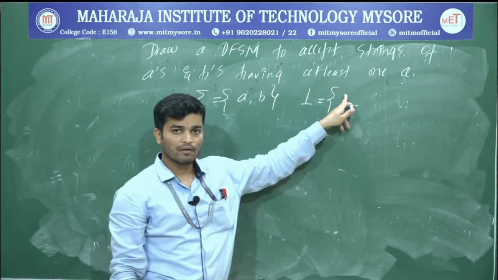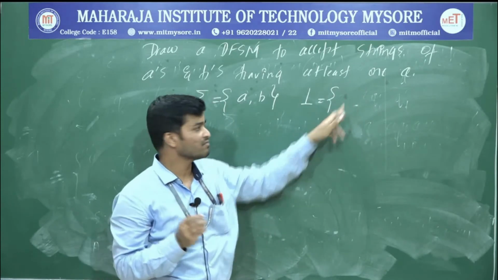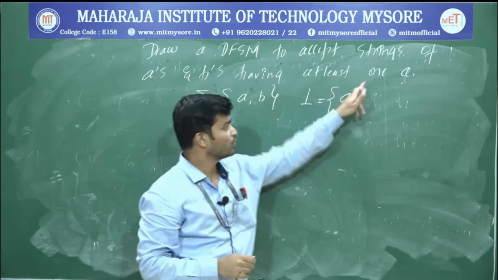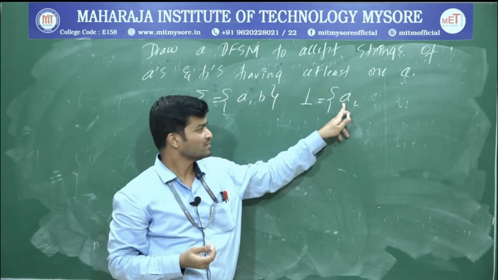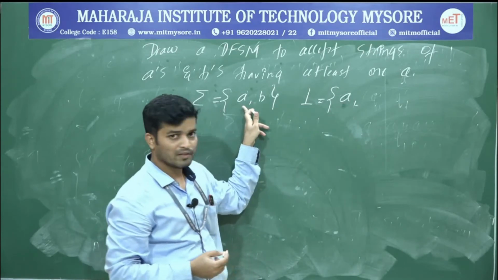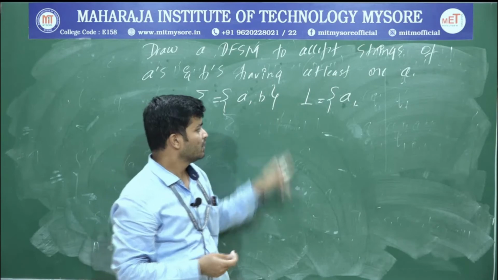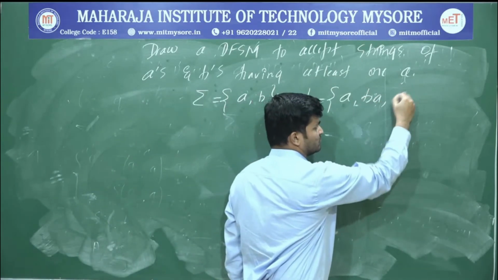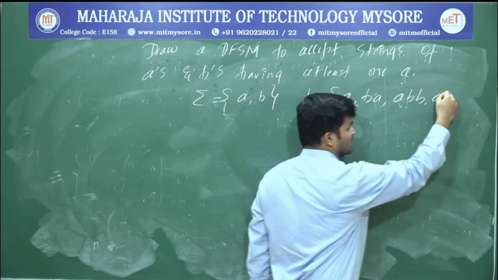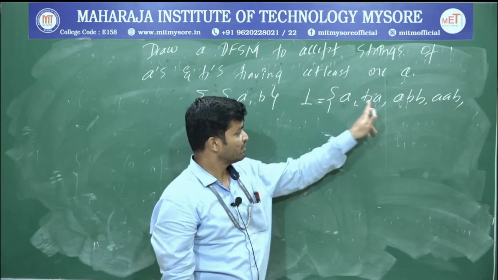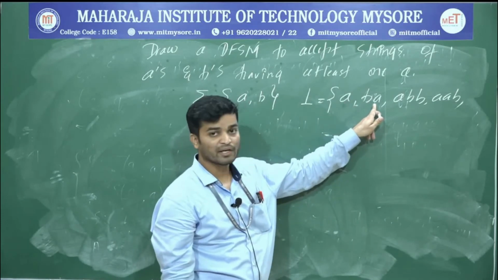Now we must have at least one A. In the worst case, I will get just the string A, because it is at least one A. Then I can form any strings made up of A as well as B. So with at least one A, I can write BA or ABB or AAB. If you observe each and every string, there is at least one A.